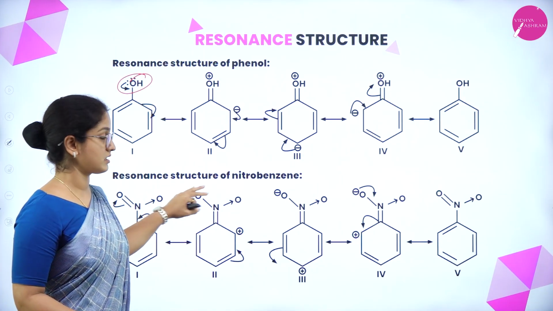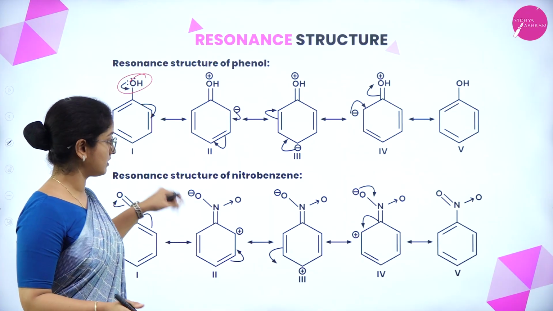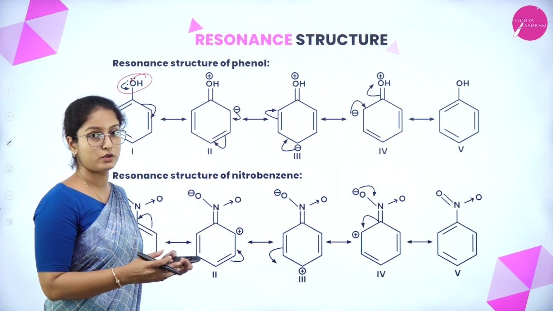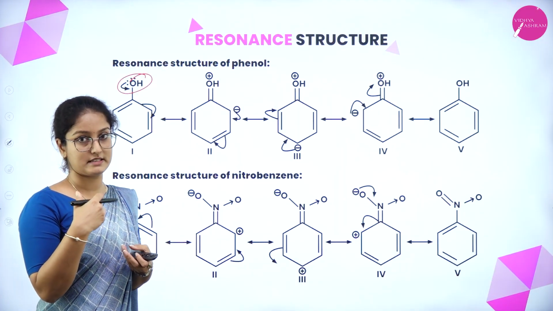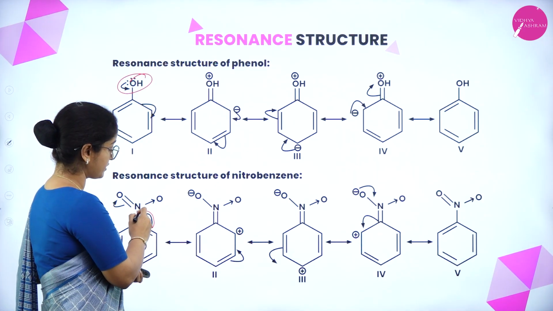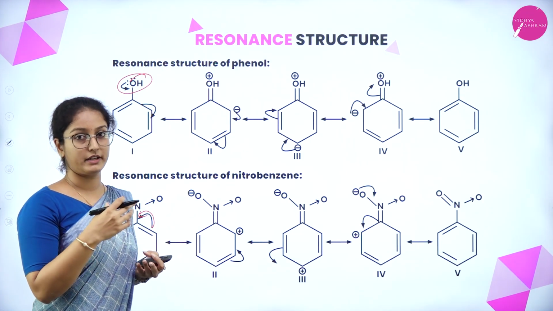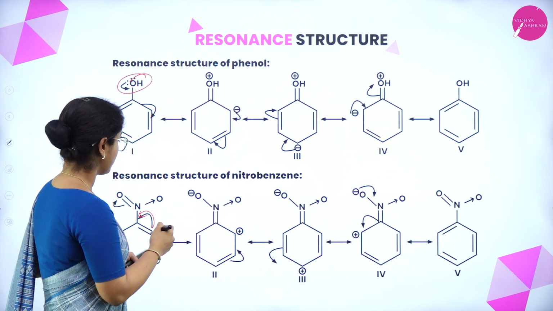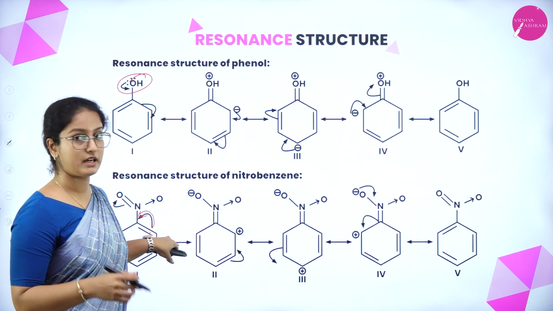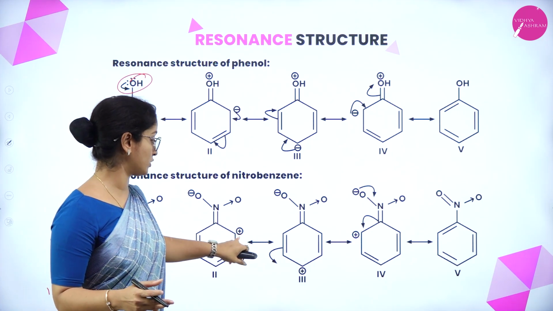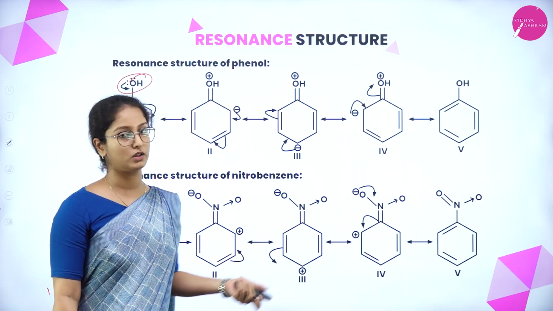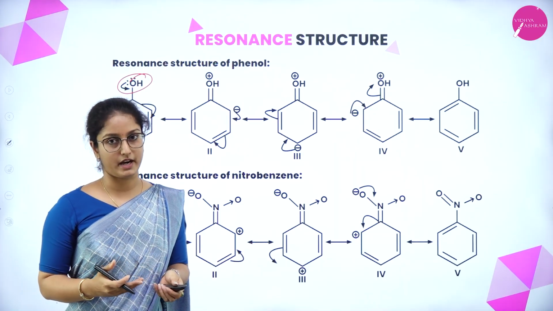When it comes to the resonance structure of nitrobenzene, the formula is C6H5NO2. Here the nitro group attracts electrons towards itself from the benzene ring. The pi electrons are shifted towards the bond between the nitro group and the benzene ring, making the ring electron deficient at those sites. This makes the ortho and para positions electron poor. Therefore nitrobenzene is a meta-directing compound. So that was about aromatic hydrocarbons.